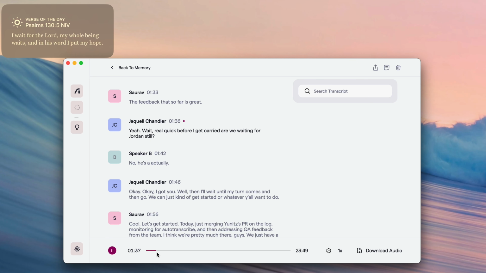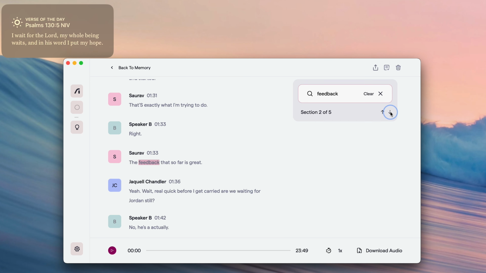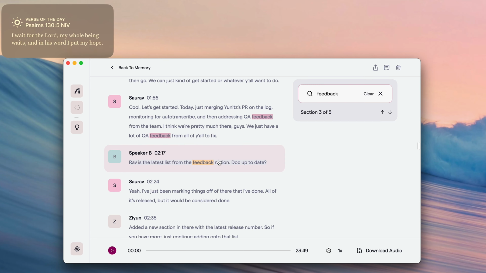You can also click into any particular part of the actual transcript, and it'll begin playing audio from that point, as well as search the transcript for any specific words or items that were brought up as well.